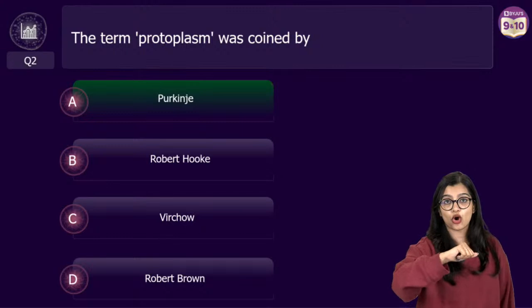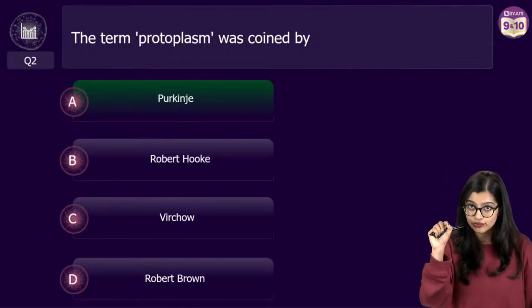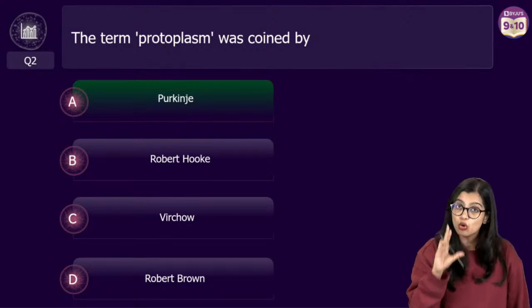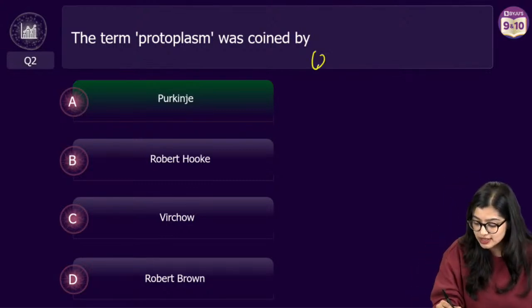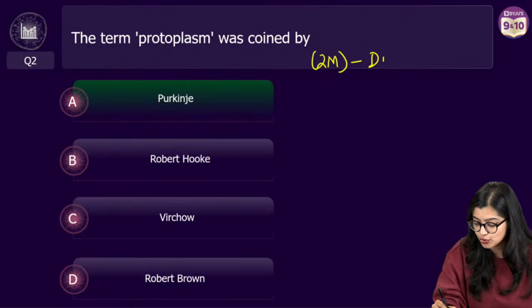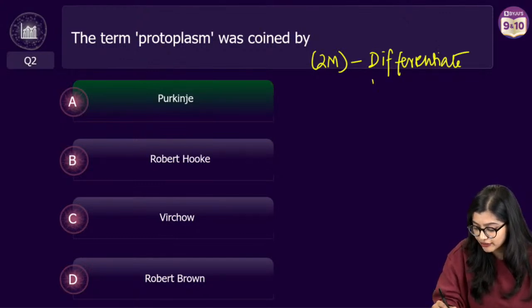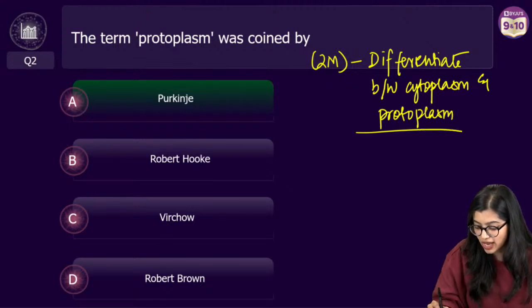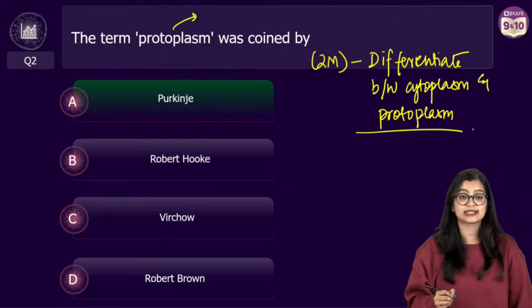Additional question for all of you, make a note of this. You can get a 1-mark question, or you might get a 2-mark question where for subjective they can ask you to differentiate between cytoplasm and protoplasm. So they can ask you a 2-mark question. Everybody tell me, what is cytoplasm?